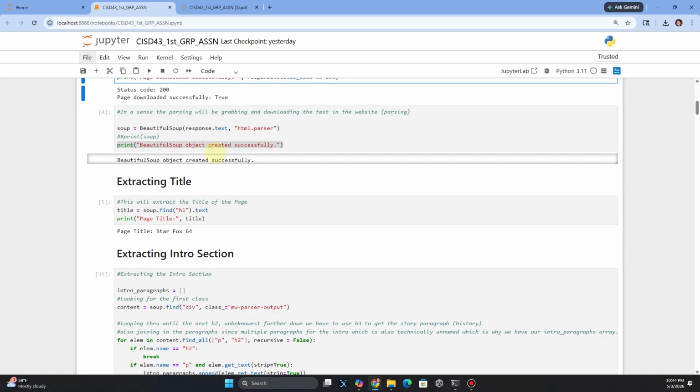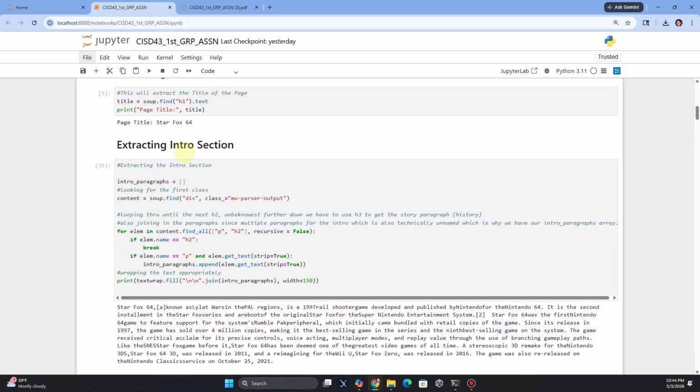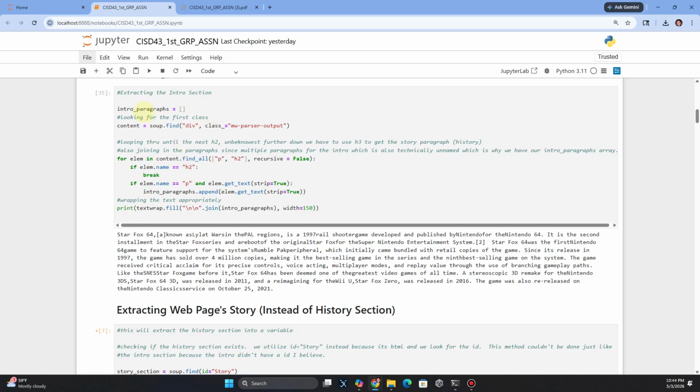Then what we got going on here is that we stored and printed out the title. The paragraphs were a little bit different, because even though they were stored and we got the first one, I actually got an error initially because I only got one of two paragraphs. This was more difficult because there really was no declared intro header, so I had to dig in and figure out how to do a custom job on this, which was really difficult.